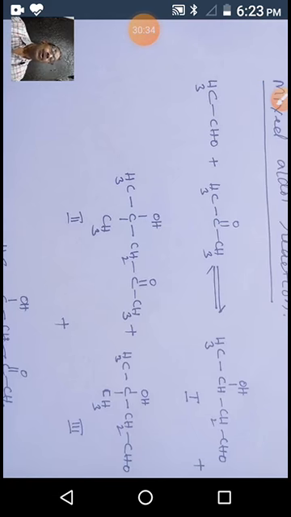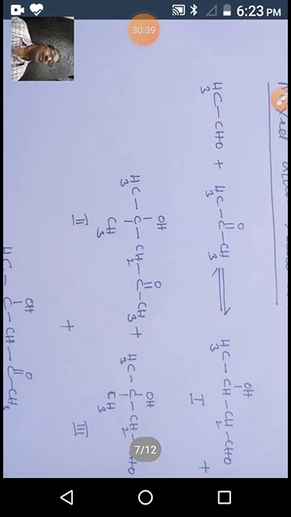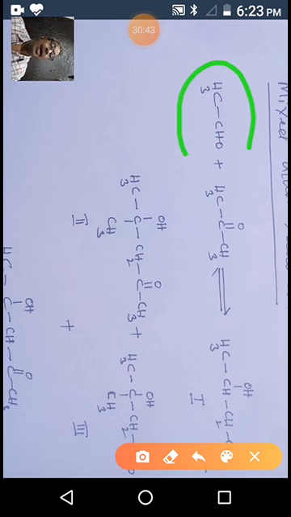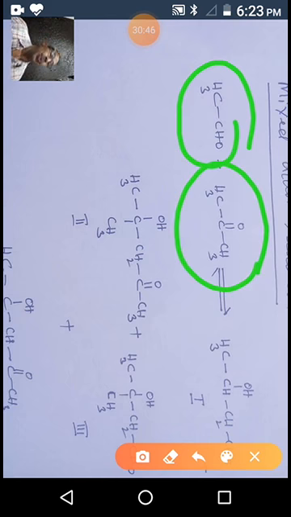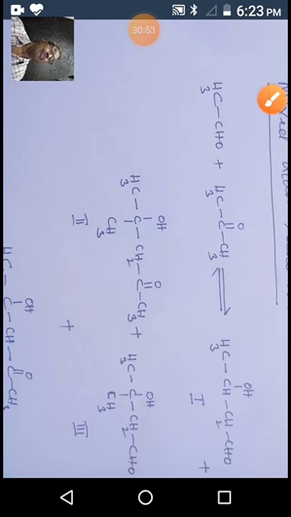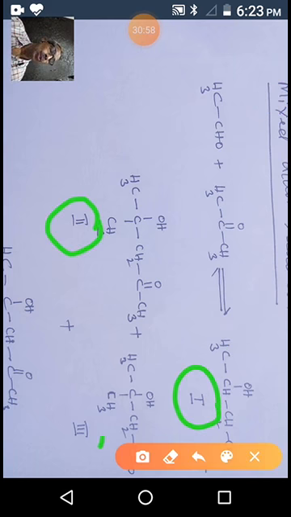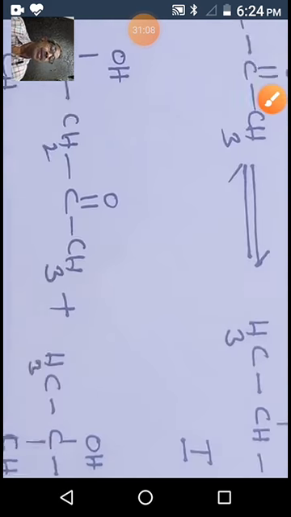That means if you observe this reaction, this is a specific reaction. You see carefully, what is this reaction? One acetaldehyde, one ketone, acetone, in presence of base, this means aldol reaction. What we are getting? We are getting 4 types of products: 1, 2, 3, and 4. So we get a mixture of these 4 products. What is the reason? What is the justification? What is the explanation?